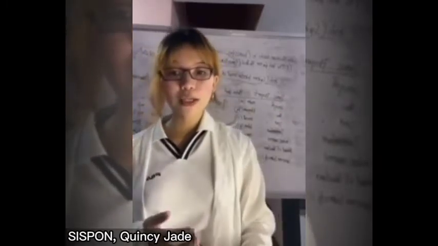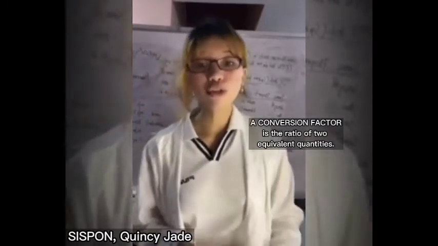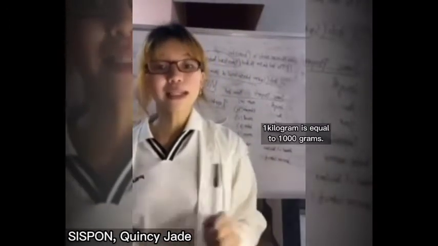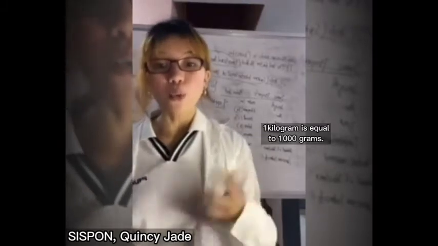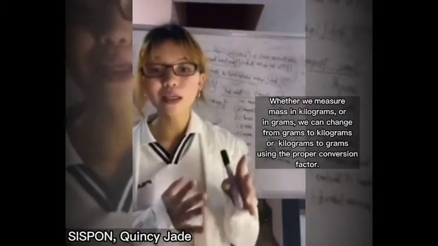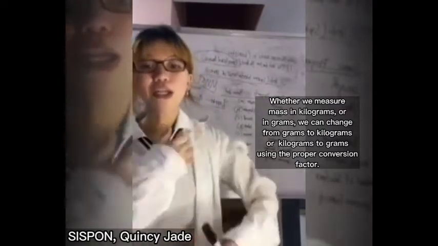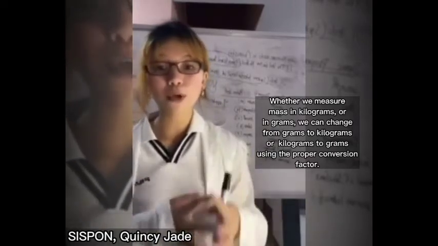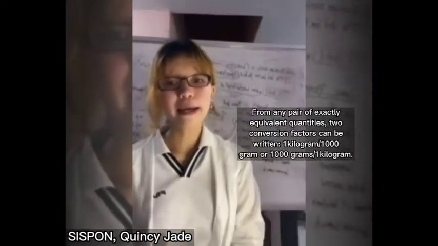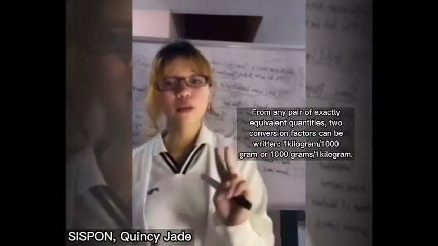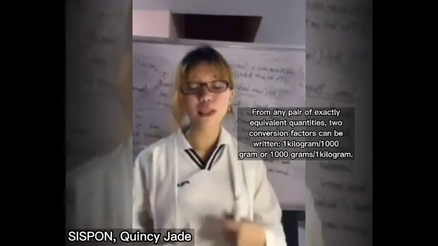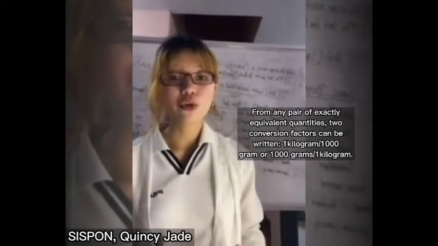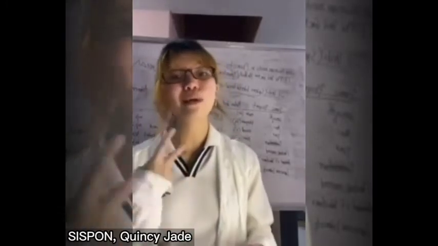We can change units using conversion factors. A conversion factor is the ratio of two equivalent quantities. For example, 1 kilogram is equal to 1,000 grams. Whether we measure mass in kilograms or in grams, we can change from grams to kilograms or kilograms to grams using the proper conversion factors. From any pair of exactly equivalent quantities, two conversion factors can be written: 1 kilogram over 1,000 grams, or 1,000 grams over 1 kilogram. Both of these conversion factors are equally correct.